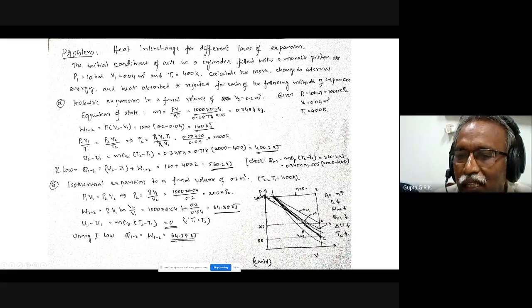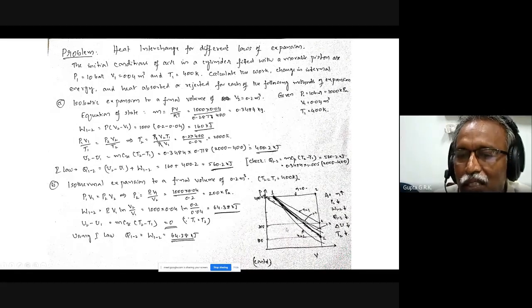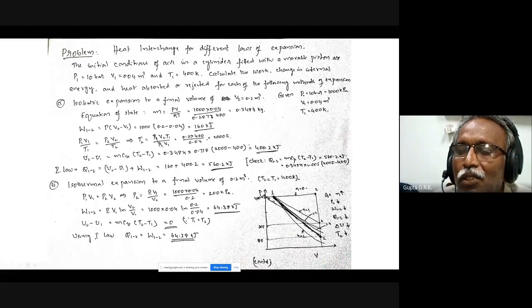So as n increases, P2 decreases. And work transfer means area under the curve. Area under the curve decreases as the steepness increases. And since P2 decreases, the change in internal energy decreases, because work decreases and change in internal energy decreases, heat transfer also decreases.